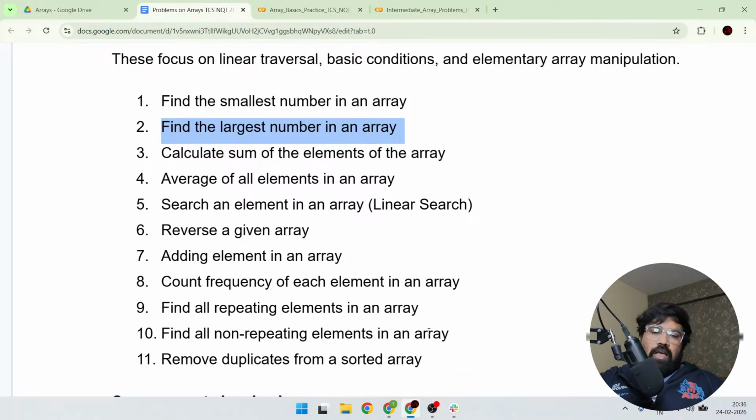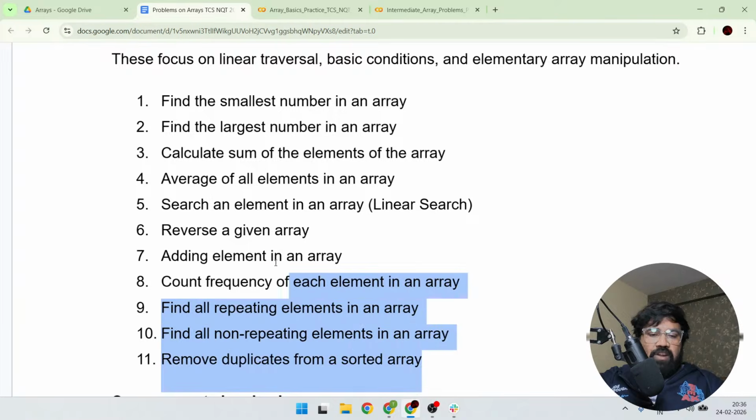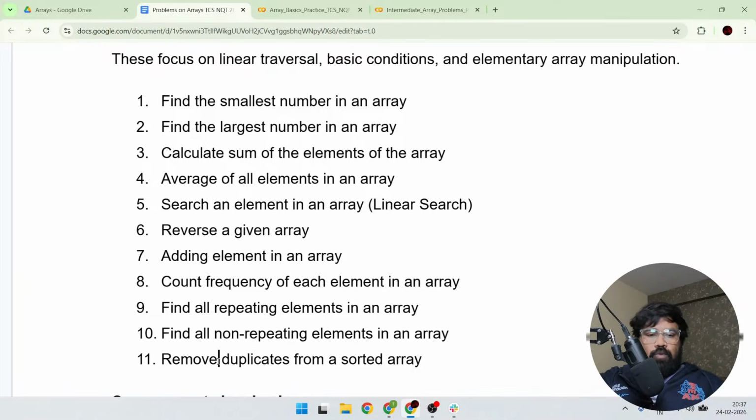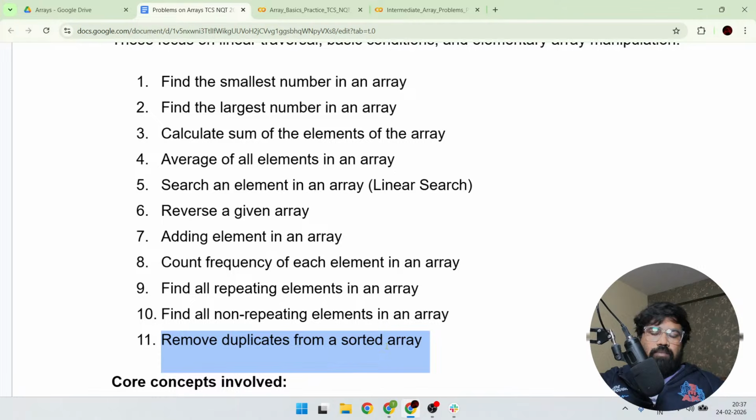Many people will feel like these questions are damn easy. The problem is how you approach the optimized solution. Remember, in the TCS NQT, if you attempt the two questions, they definitely need to be optimized solutions. If you solve with a regular approach, it won't be good. For example, removing the duplicate values from the sorted array.